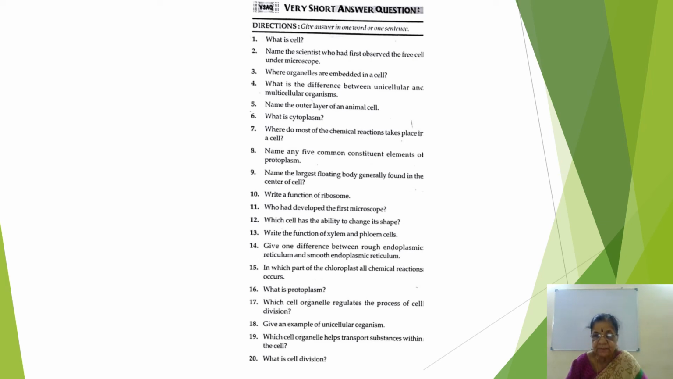What is cytoplasm? It is jelly like. Then where does most of the chemical reaction take place? Seventh question, it is the cell organelle. Then properties of protoplasm, you have to write. Then question 11, function of ribosome: take part in protein synthesis. Question 11, who developed the first microscope? Anton von Leeuwenhoek. Then which cell has the ability to change its shape? WBC. In this way you will know the 1 mark answers.